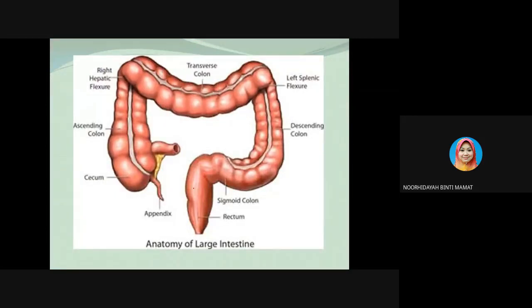The small intestine connects to the large intestine. This is where the feces are stored in the rectum, the undigested food that we want to expel from our body. The feces will start first in the rectum, then be expelled through the anus. So this is the anus.